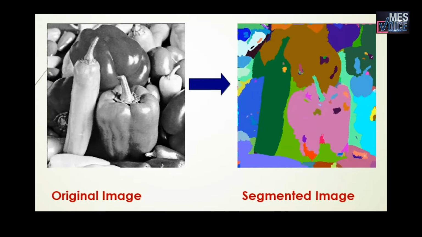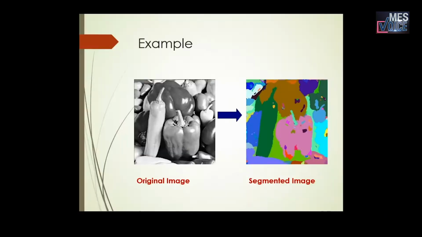Here you can see two images. One is a grayscale image and the other is a color image. The grayscale image is the original image and the color image is the segmented image. A segmented image need not be a color image. What we expect from a segmented image is that we locate the boundary of each object in the original image. Here you can observe that each vegetable in the image is given a different color. Here the gray level of each object is taken into consideration for performing the task.